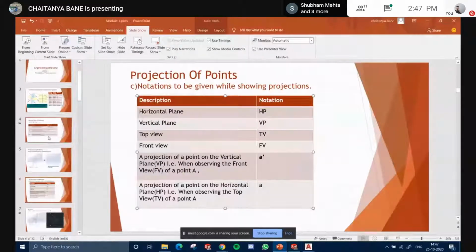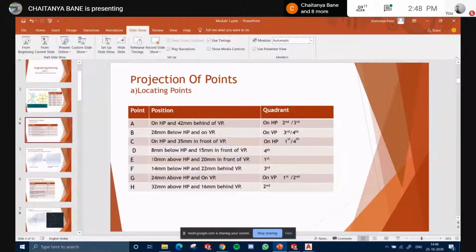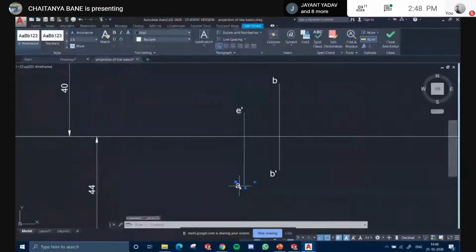So always, when representing the front view, you put a dash to the point. Let's say you have point A: you put a small a and a dash after it for the front view. For a top view, you just put A, simple A. Our point in front and above was E. So E dash comes here, and this will be E.